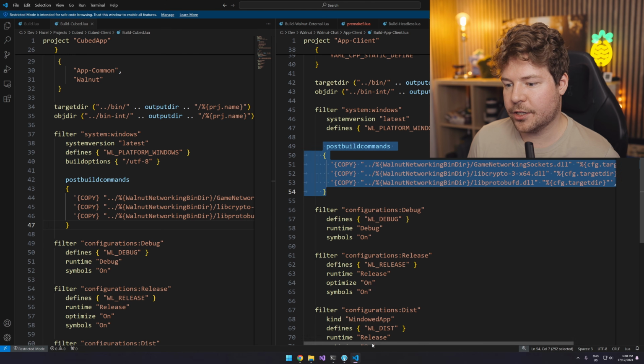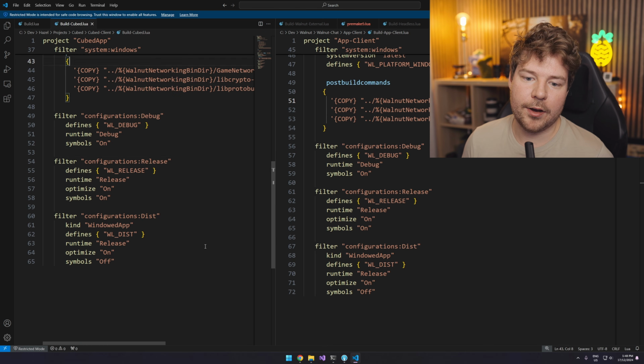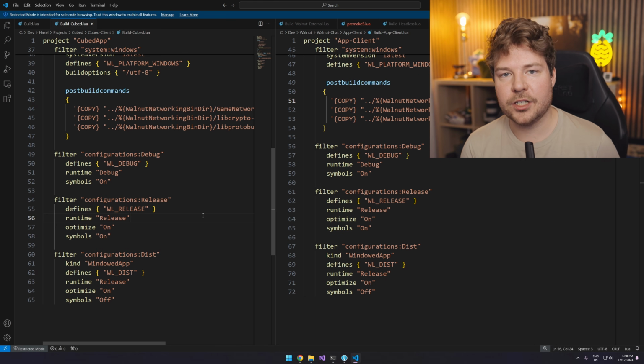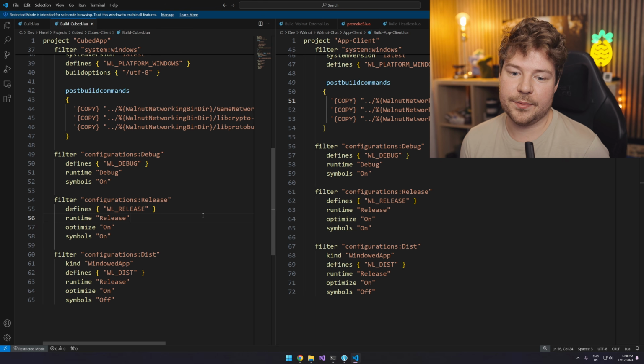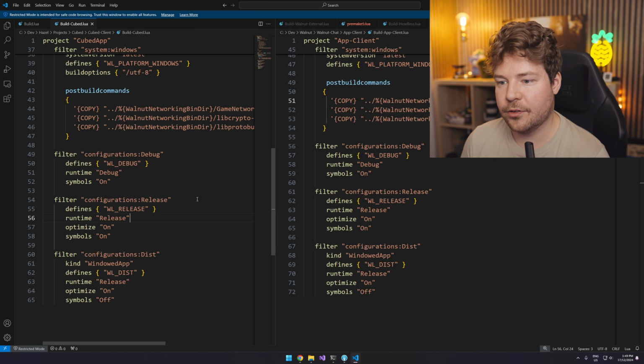So all that's doing is just copying our game networking sockets DLLs that we need into the bin directory that we've just built to, because they need to be there next to our executable. And that's not really going to be required on Linux because we can just set our LD library path or whatever to wherever we want and just have them in either a common directory or alongside as well in some kind of external directory. I don't know. We'll talk about that when we get to actually deploying and running this on Linux.